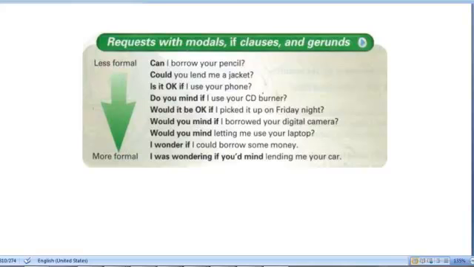So, for example, if you're asking a very close friend to lend you $5, usually you'll make the request by simply saying, "Can I borrow $5? I'll pay you back tomorrow." However, if you're asking your manager to give you an extra day off, you'll typically ask by saying, "I wonder if I could take an extra day off."